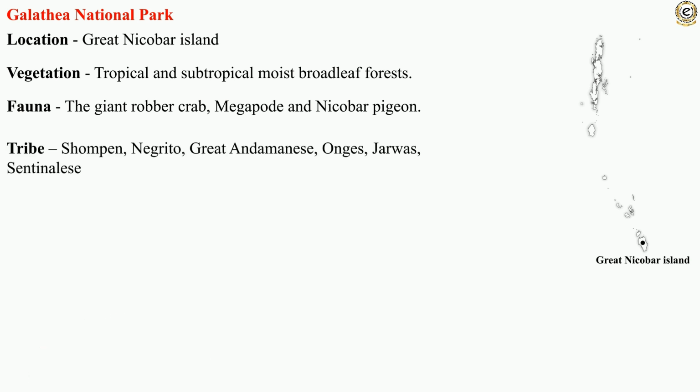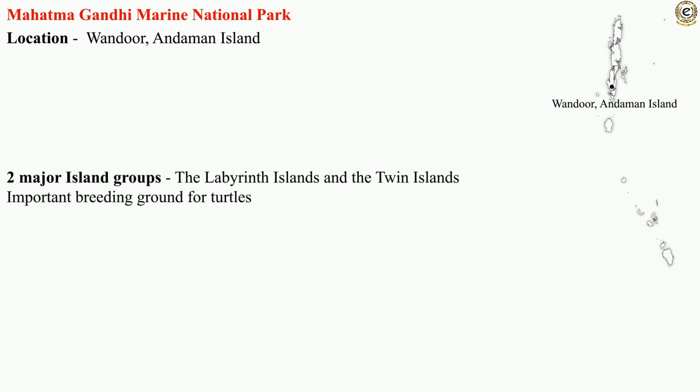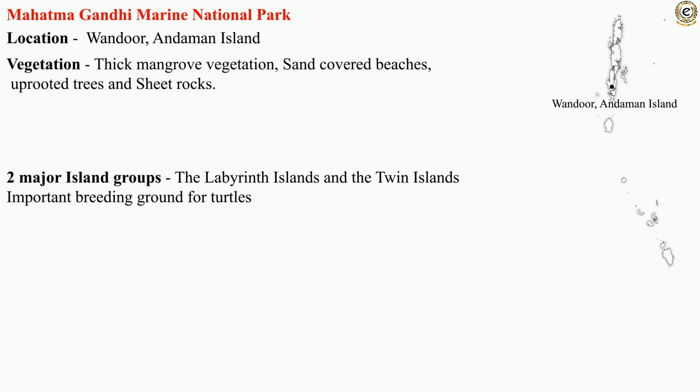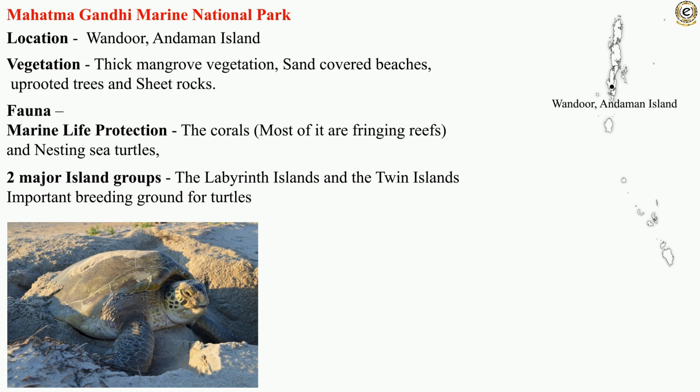Shompen, Negrito, Great Andamanese, Onge, Jarawa, and Sentinelese tribal groups are found there. Located in Wandoor, Andaman Island, Mahatma Gandhi National Park stands out as an important breeding ground for turtles. One can find thick mangrove vegetation, sand-covered beaches, uprooted trees, and sheet rocks here. The fauna found here includes fringing reef corals and nesting sea turtles.